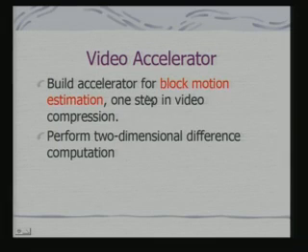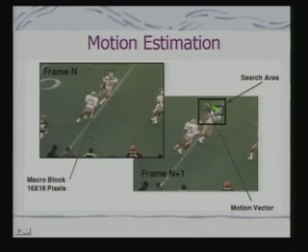The only difference is the MPEG also has to exploit what we call temporal redundancies. And to exploit temporal redundancy, they need to perform what is called block motion estimation. And that is the most compute intensive part of the video compression. So, we shall look at the problem of building an accelerator to do block motion estimation. In a way, this would perform a two-dimensional difference computation. Let us try to understand this problem.